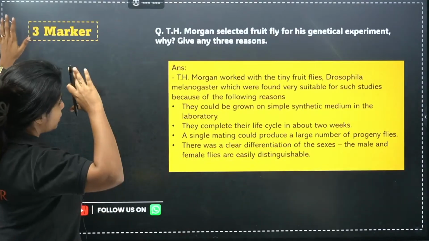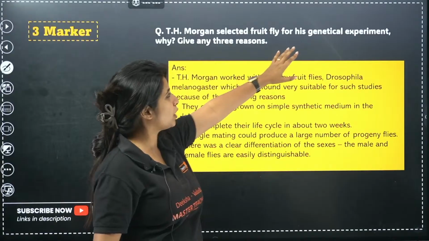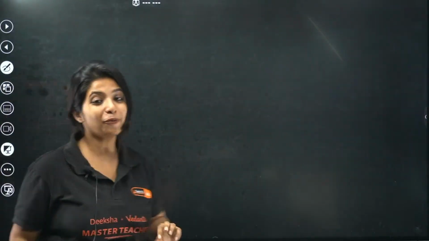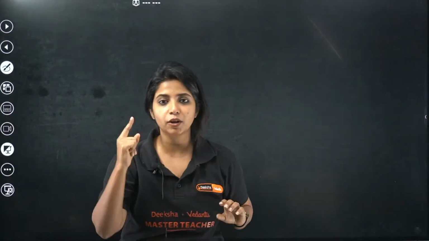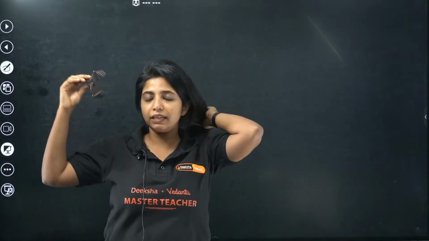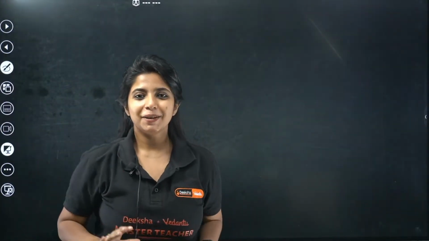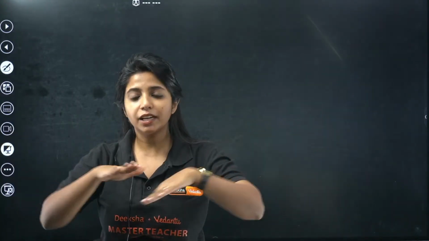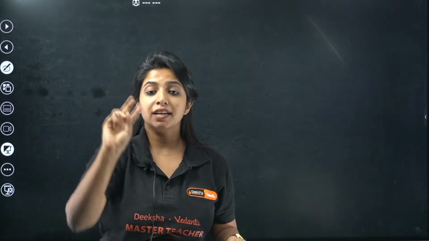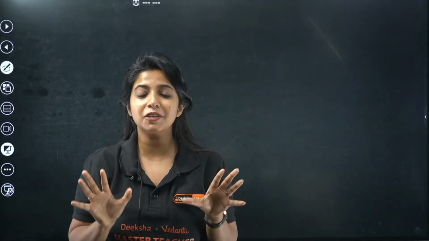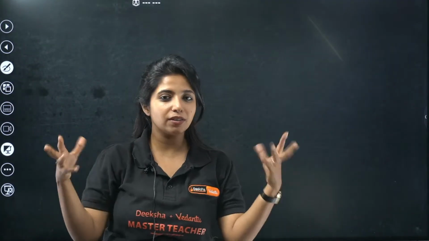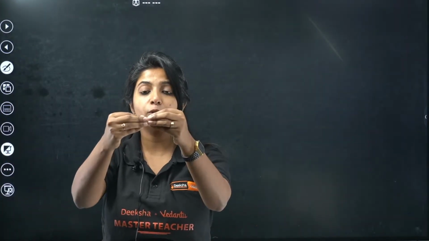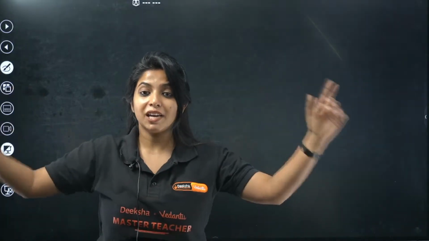Now, after we have finished, one more question is there. T.H. Morgan selected fruit fly for his genetical experiments. Why? What was the reason for it? This also we studied right now, but we are going to quickly revise because this is a longer answer, right? So it might need revision. So listen to me. First thing, if I am a Drosophila, I do not need burger, pizza, anything. I can grow in a simple medium. So that was the first thing. Second reason, they have a very short life cycle. They only survive for 2 weeks. So basically, if I want to see the results, I can see them within 2 weeks itself for my experiments. Third thing, whenever mating happens, there are so many progenies being produced. If there are so many progenies, I can work with so many progenies also, right?